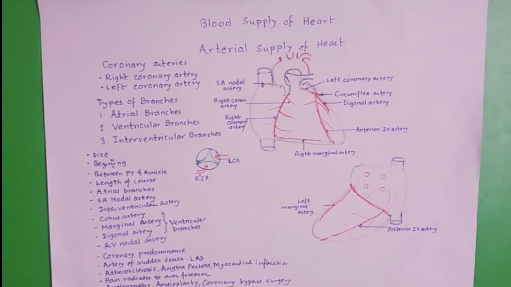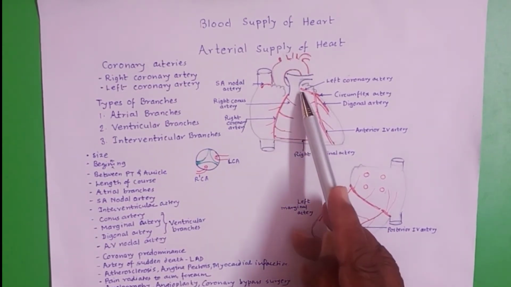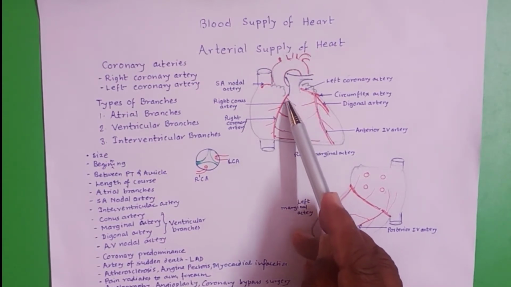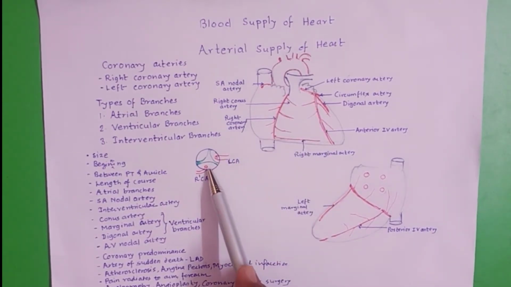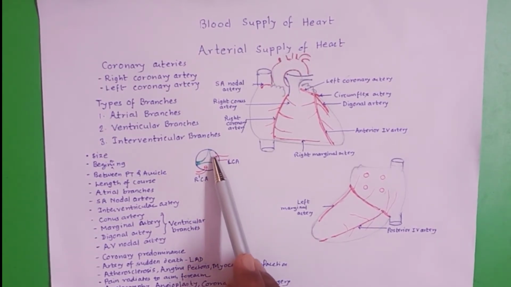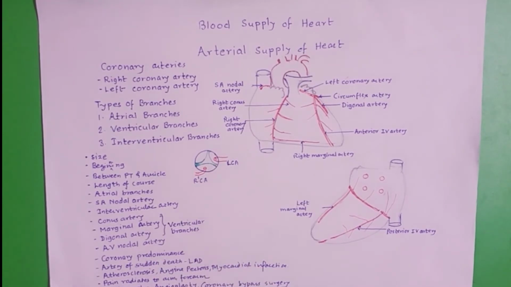The right coronary artery is smaller, while the left coronary artery is larger. Right coronary artery begins from anterior aortic sinus, while the left coronary artery begins from left posterior aortic sinus. These aortic sinuses are the spaces above the aortic valves.